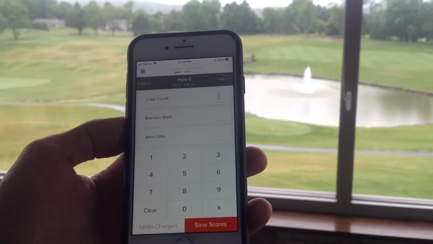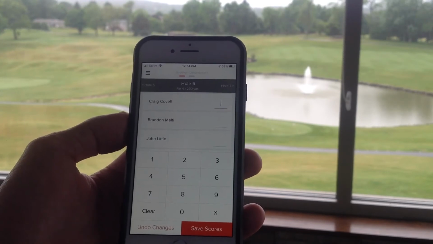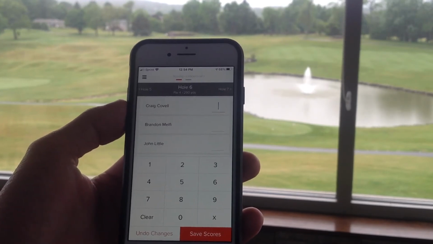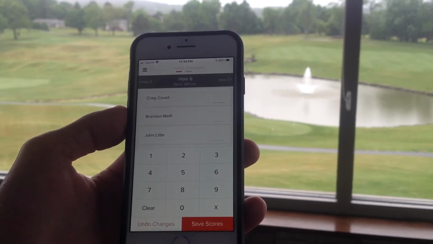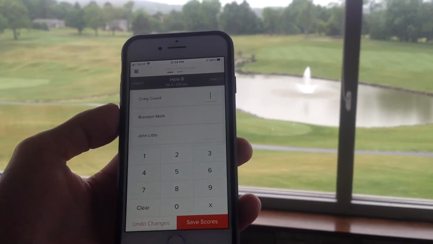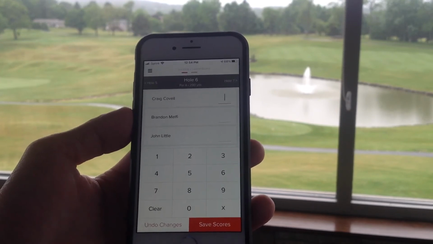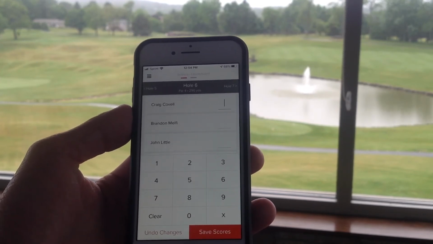We do ask you to put something in for each player. You can estimate what they would have had and put that number in as well, because it is match play, so you do not have to finish out each hole as long as somebody in the group finishes. And at the end of the match, we do ask you, please make sure you talk to your opponents.